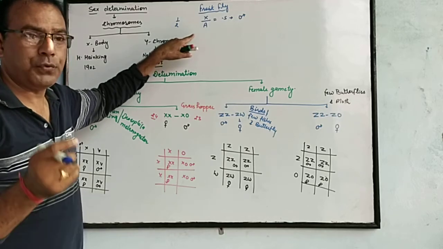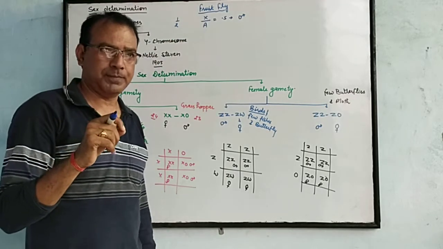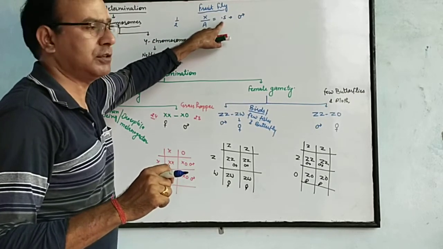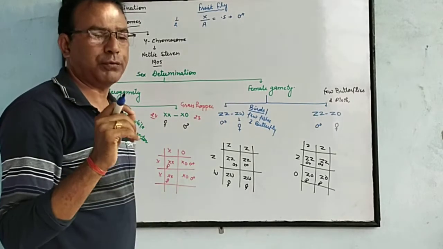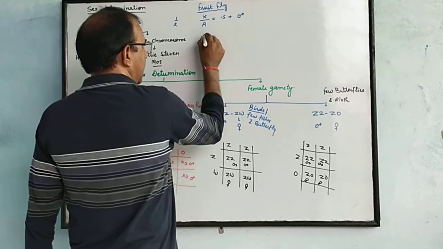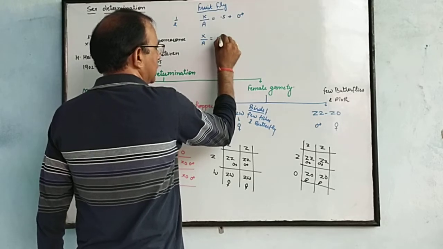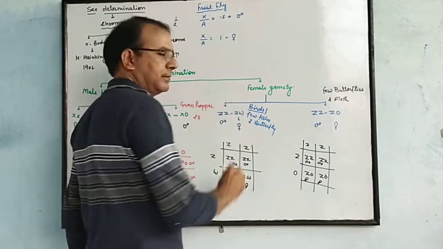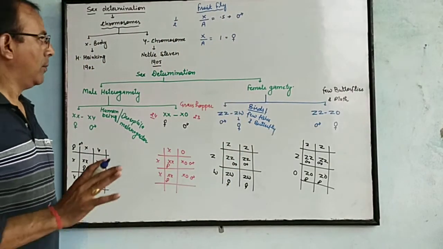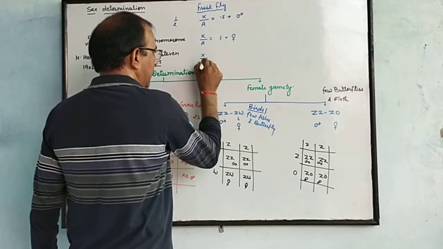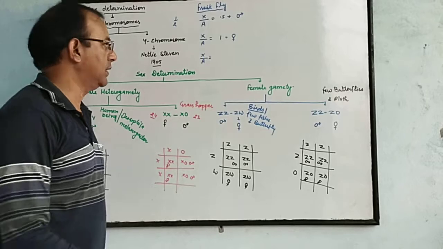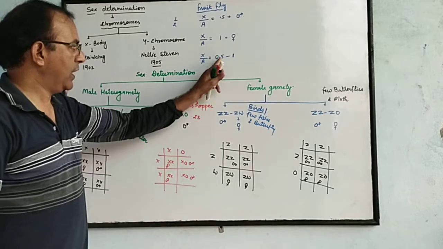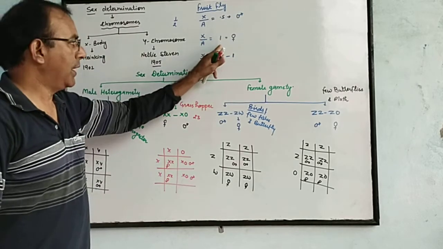If the ratio of X to autosomes is 1, then the fruit fly will be female. Clear? But one more possibility: if the ratio of X to A is between 0.5 and 1, 0.5 is male, 1 is female.